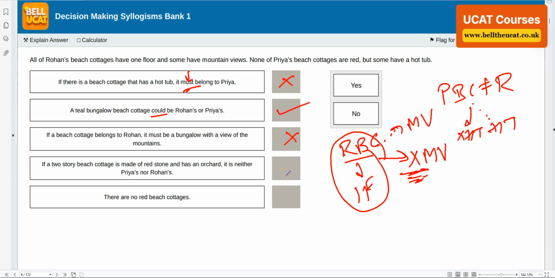Next one. If a two-story beach cottage is made up of redstone, it can't be Rohan's. If it's red, it can't be Priya's. So the answer is neither. We agree. It is neither, so read the question. Priya's, Rohan's, 100% correct. There are no red beach cottages. Lame and vague. The answer is no. Easy peasy, lemon squeezy.